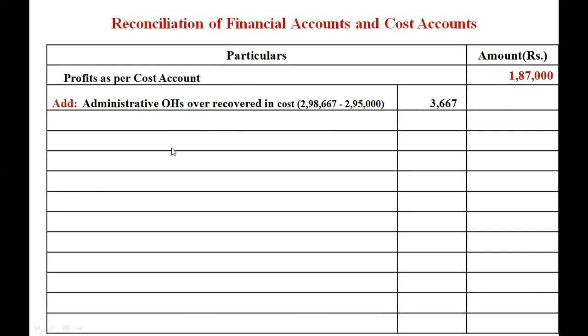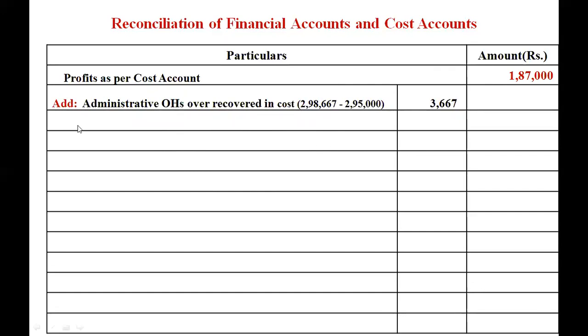As I said earlier, in the format of the reconciliation statement, any overheads, any charges, and opening stock of raw material or work in progress are to be added when there is over recovery or overcharge in cost books.